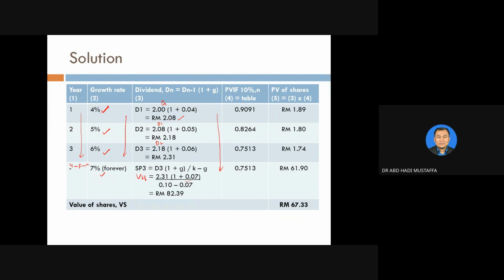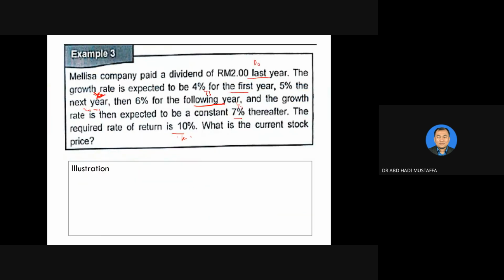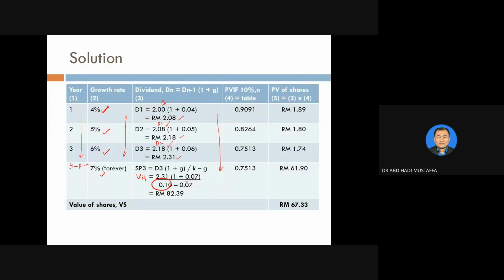For D2, bring down 2.08 multiplied by 1 plus 0.05, the growth rate of 5%. You will get this amount, 2.18. For D3, bring down 2.18 multiplied by 1 plus 0.06, which is 6%. You get this price. And for SP3, use this formula: D3 times 1 plus G divided by K minus G. So bring down 2.31, 1 plus 0.07, divided by, do not forget that your K is 10% here, minus 0.07. Press the calculator, you will get this one.